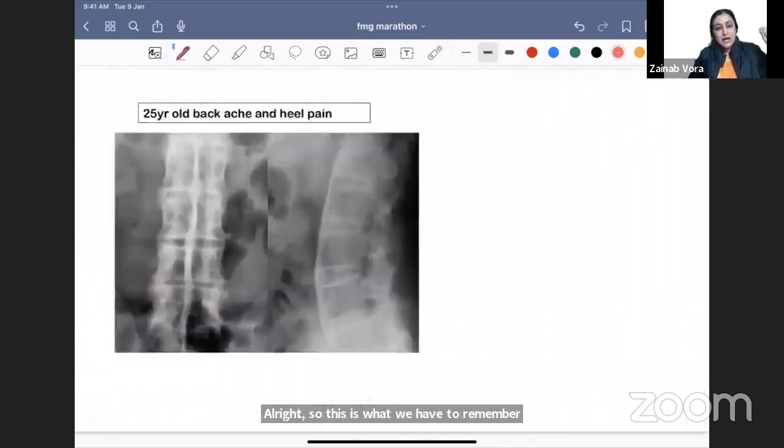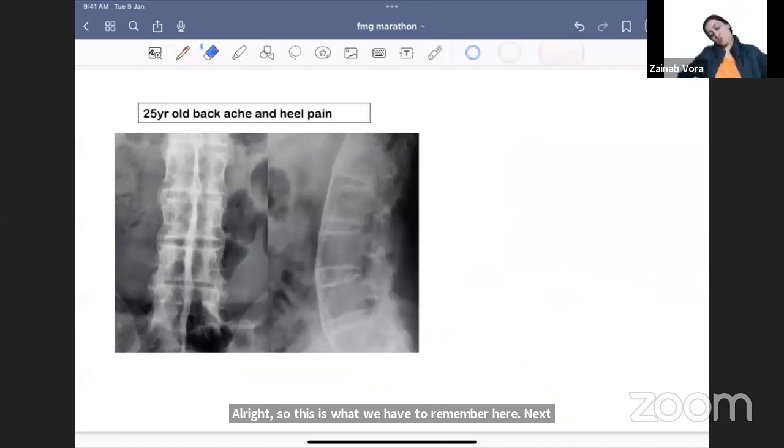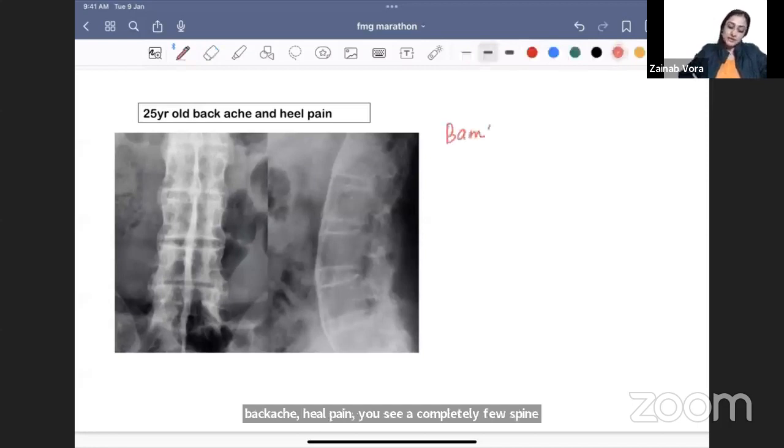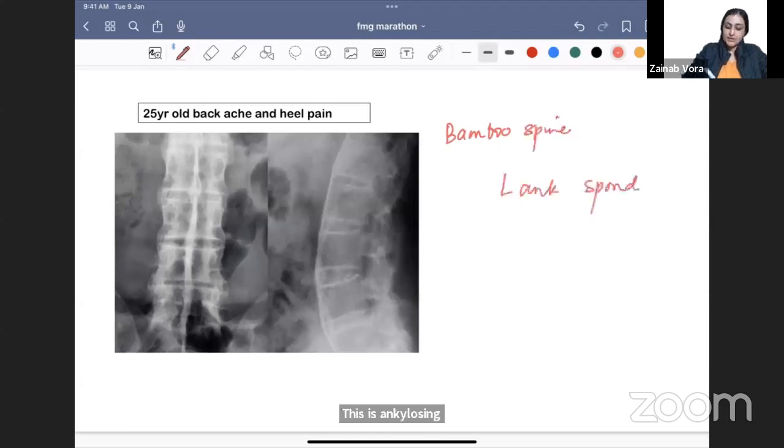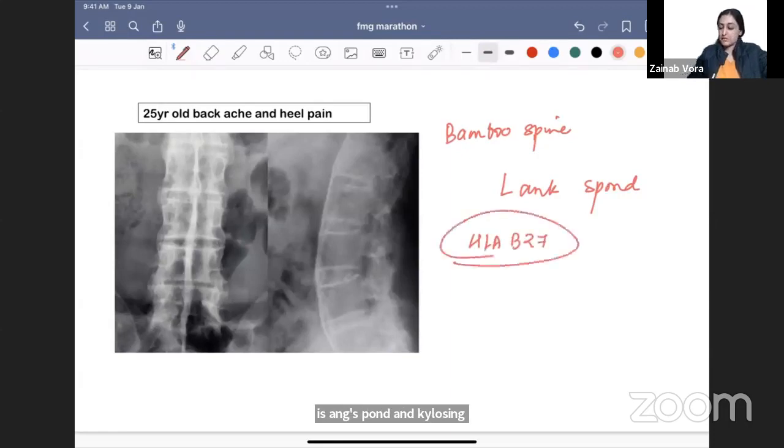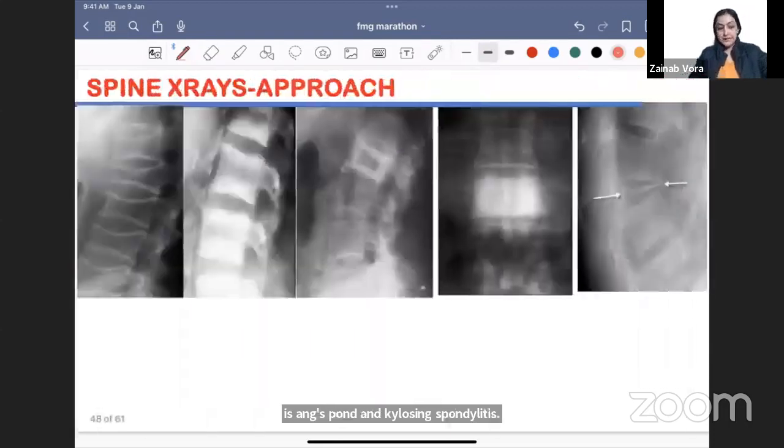Next, if I tell you a young male is presenting to you with backache, heel pain, you see a completely fused spine, bamboo spine, इसको गलत नहीं करना. What is this? This is ankylosing spondylitis. Very good. So this is ankylosing spondylitis. Young male will be there. HLA-B27 positivity is what you will see here. 5 spine spotters for you.